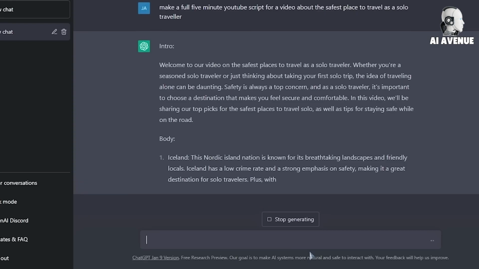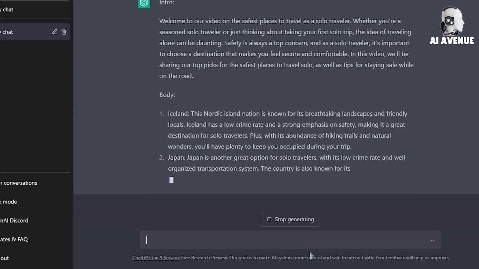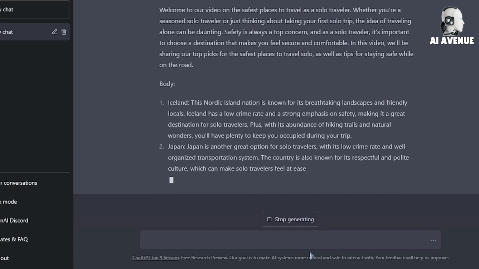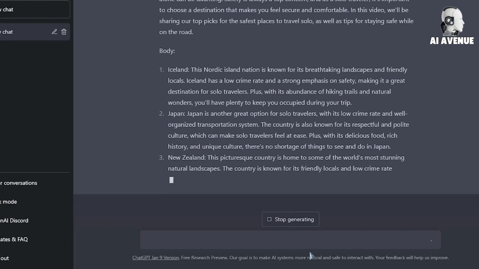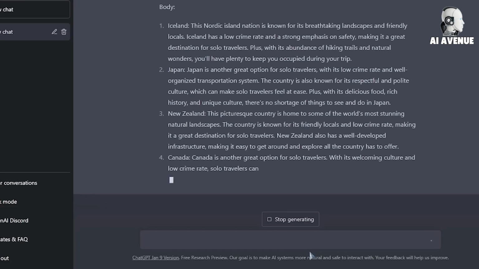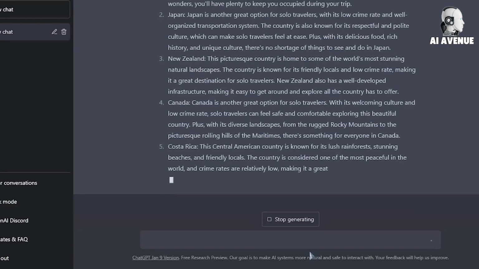The script starts off by saying, "Welcome to our video on the safest places to travel as a solo traveler. Whether you're a seasoned solo traveler or just thinking about taking your first solo trip, the idea of traveling alone can be daunting." We've got Iceland. Japan is another great option for solo travelers. New Zealand. Canada is another great option for solo travelers, and so on.